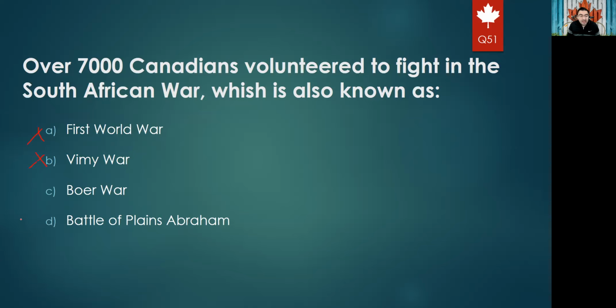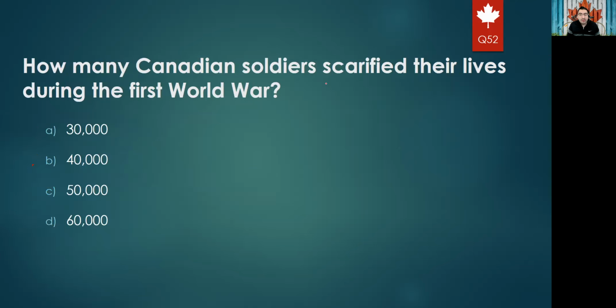It is not the Battle of Plains of Abraham because this was actually the first battle we spoke about, and we said this was after this war. Actually, the British Empire had the full authority over Canada, and it ended the French Empire. So the right answer for sure will be C, Boer War.